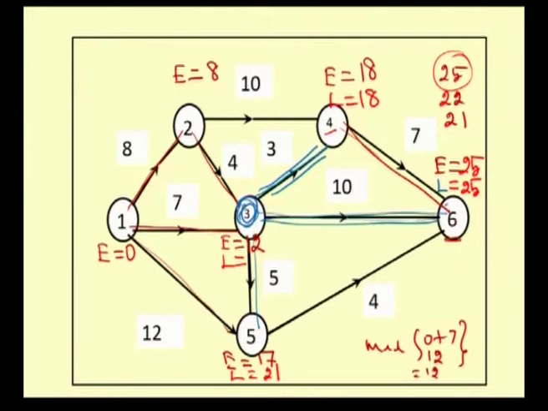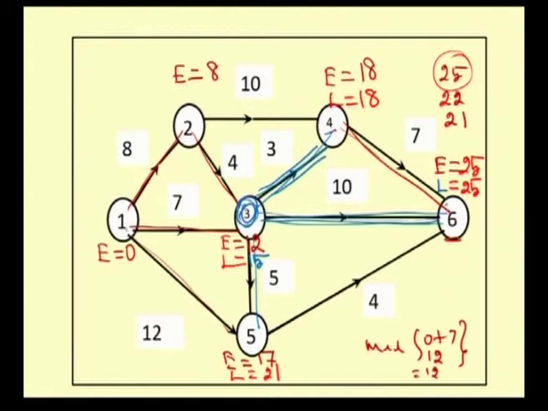So, if we come backward from 6 to 3, the latest finishing time is 25 minus 10, 15, and if we come from 4 to 3, the latest finishing time is 18 minus 3, 15, and if we come through this way, the latest finishing time is 21 minus 5, 16. Among these, the minimum is 15, therefore, the latest finishing time for the node 3 is 15.